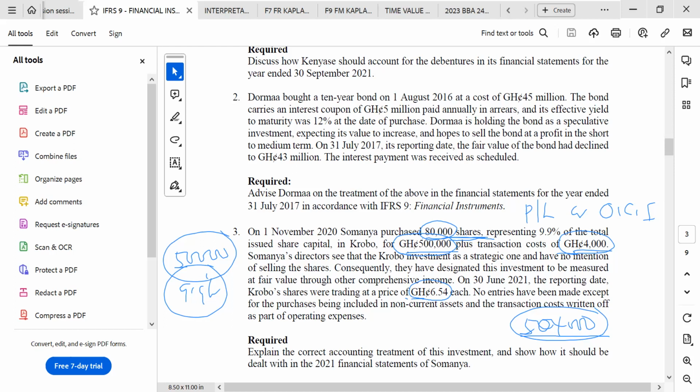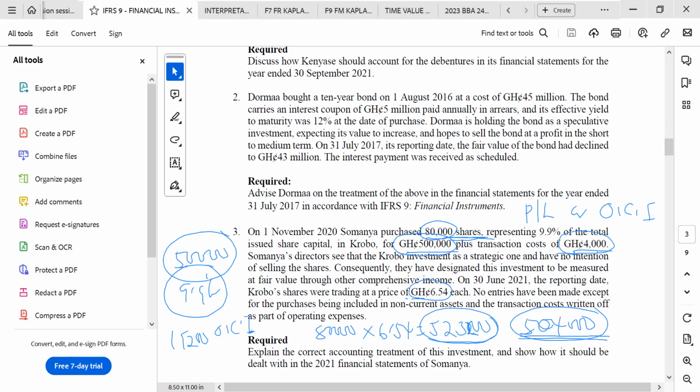How do we calculate that value? 523,200. Multiply the 6.54 by the 80,000. So we have 6.54 times 80,000, and that will give us 523,200. Okay. So what is happening? You can see that the value was 504,000, but at the end, the value of the shares that we have over here is 523,200. Again, there's an increase of how much? 19,200. So this 19,200 should be sent to other comprehensive income.